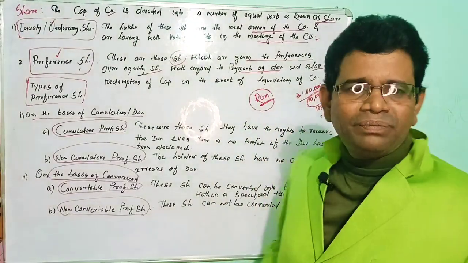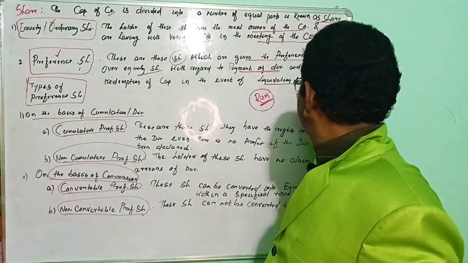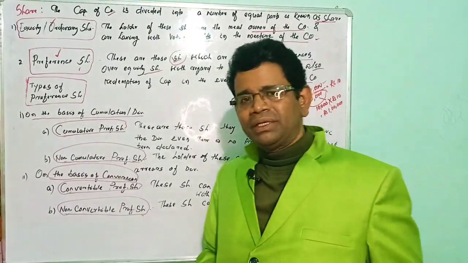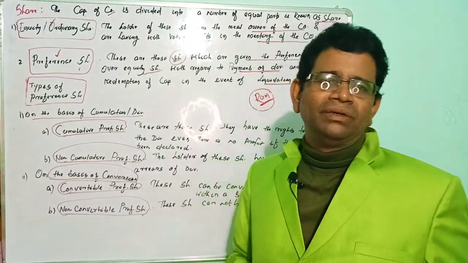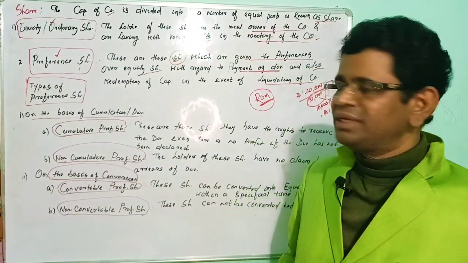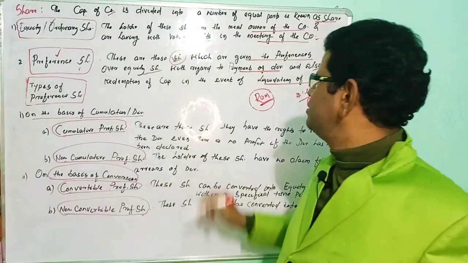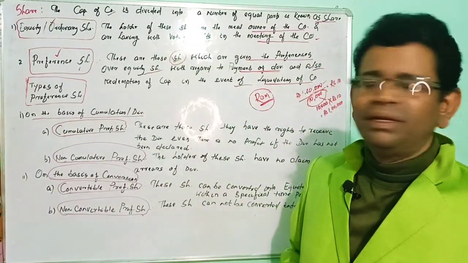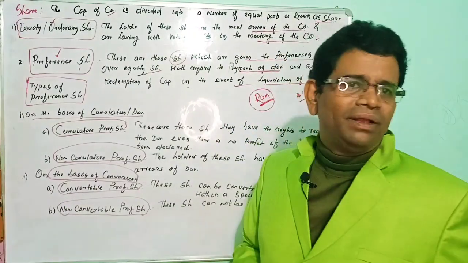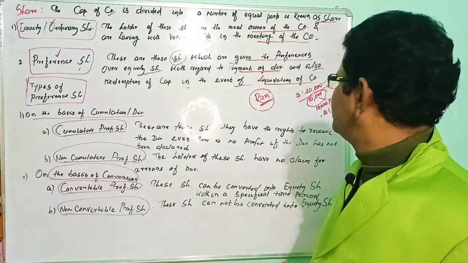The second privilege is given to the preference shareholder at the time of the liquidation of the company. The company will redeem the preference share capital first. So there are two preferential rights over the equity shareholder. Number one, the preference shareholder will get the fixed rate of dividend before the dividend is paid to the equity shareholder. And the second privilege is the right of a preference shareholder to get back the preference share capital at the time of winding up or liquidation of a company.